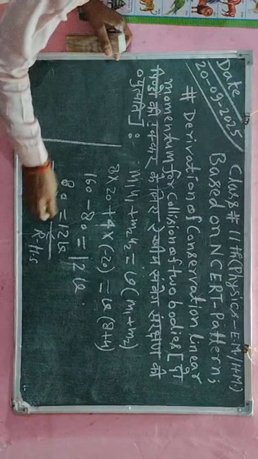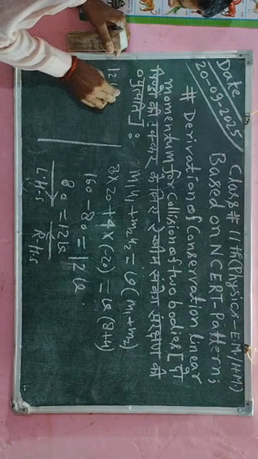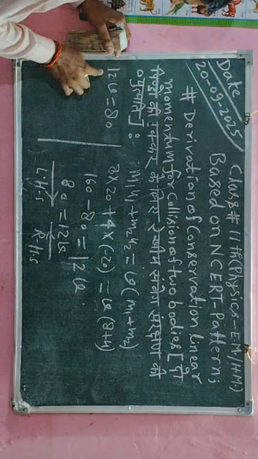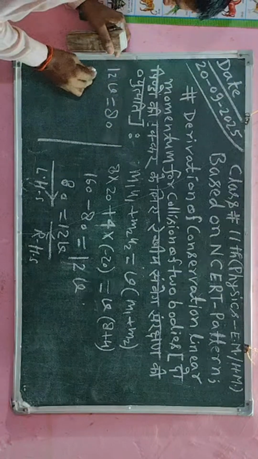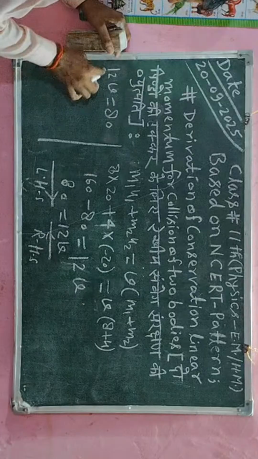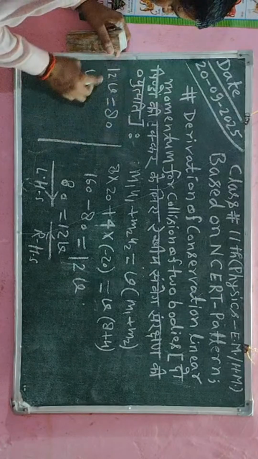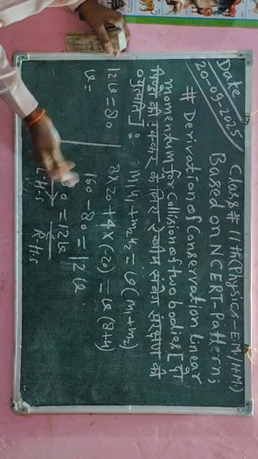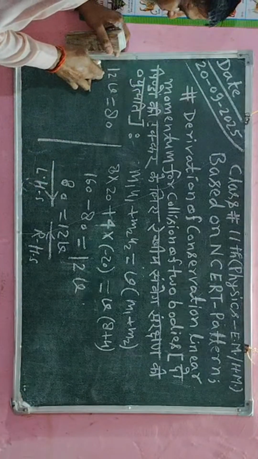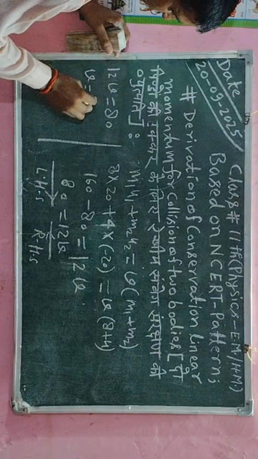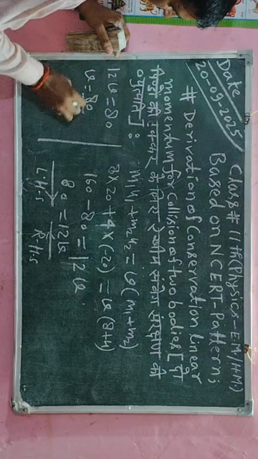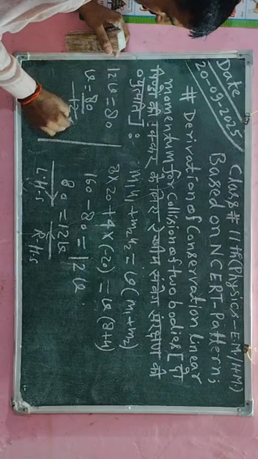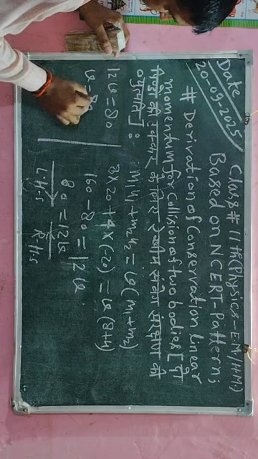So here I will say 12 v is equal to 80. When 12 is multiplied with v, so I will write here v, and when I put it on the right hand side, multiplication becomes division. So after transferring to the right hand side, I will divide 80 by 12. So here I will write 80 divided by 12. Now I will simplify it. This is the 12.